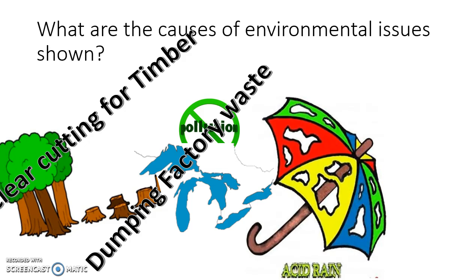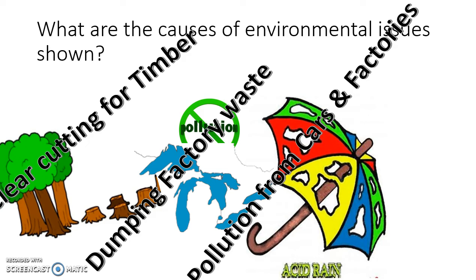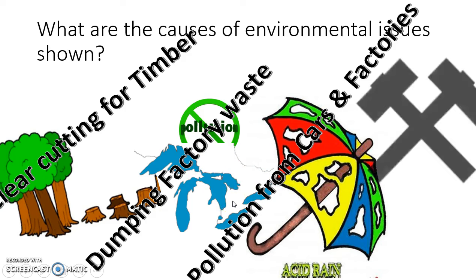Acid rain, what are the causes? Much like in Europe, it's from cars and factories, especially those coal-burning factories that pollute. Although cleaner energy sources are used now, it's still an issue with acid rain. And the reason that these two are lumped together, the pollution of the Great Lakes and the acid rain, is pollution around here. Acid rain is also located around the Great Lakes, and that's where most of it occurs.